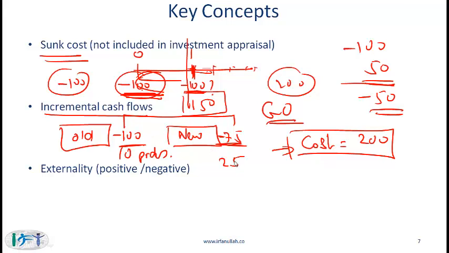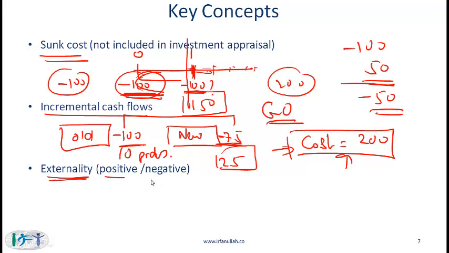In other words, the decision of whether or not to do the project is based on the investment of 200 and the benefit of 25 every year for 10 years. To complete this problem, we also need to make an assumption about a discount rate, and we will do that later in this reading. Finally, externalities.